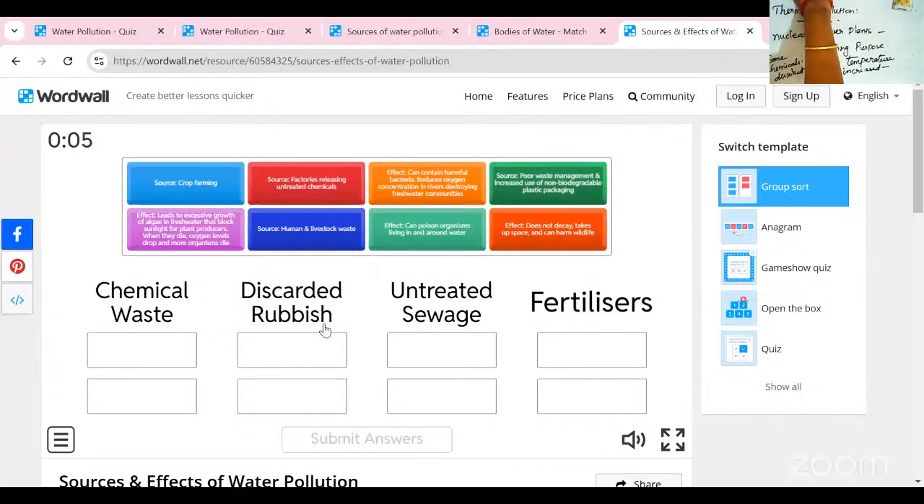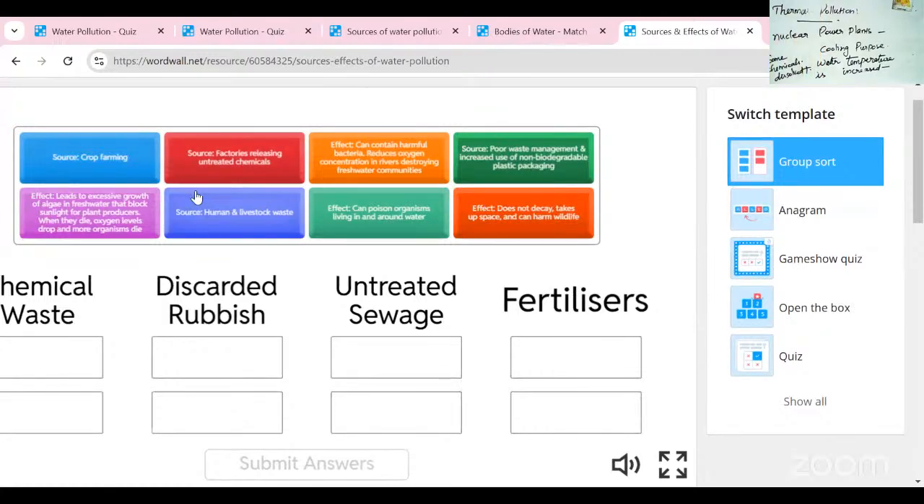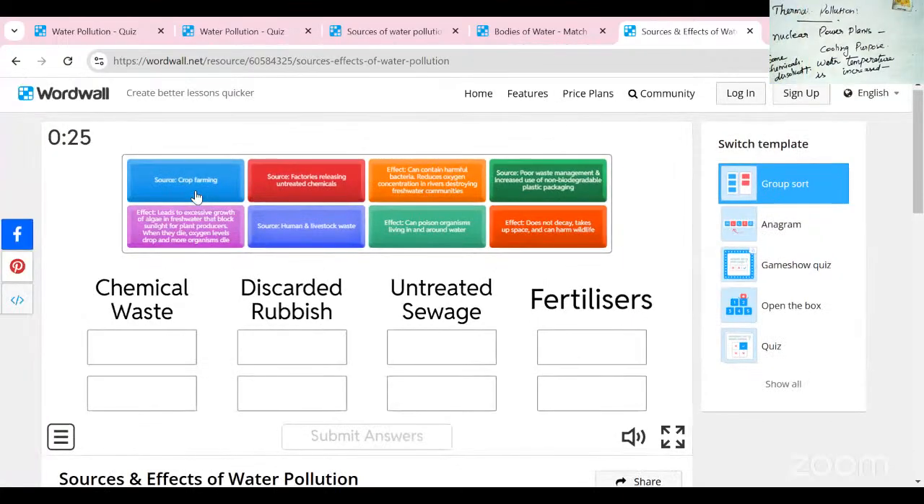Chemical waste, discarded rubbish, untreated sewage, fertilizer. These are all the headings. Some explanations are given, and now we are going to match the right explanation for each. So, what is chemical waste? What is discarded rubbish? And what is untreated sewage? Okay.